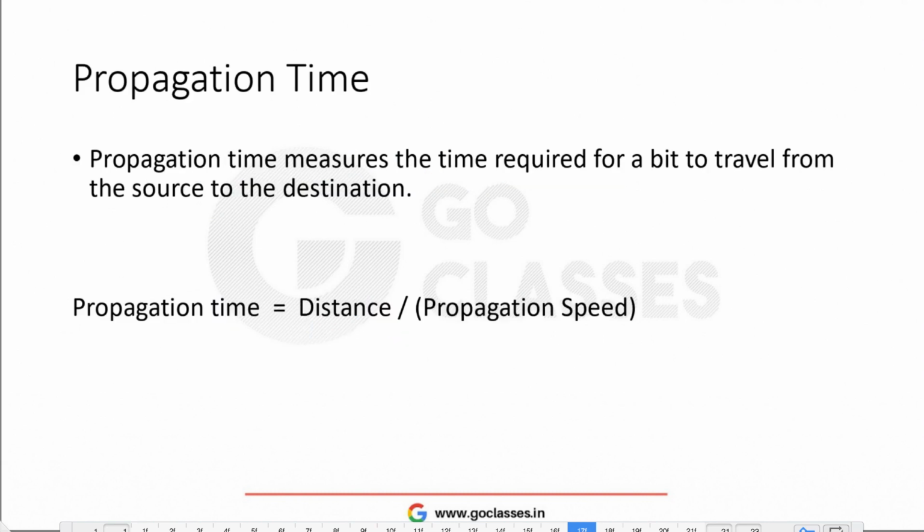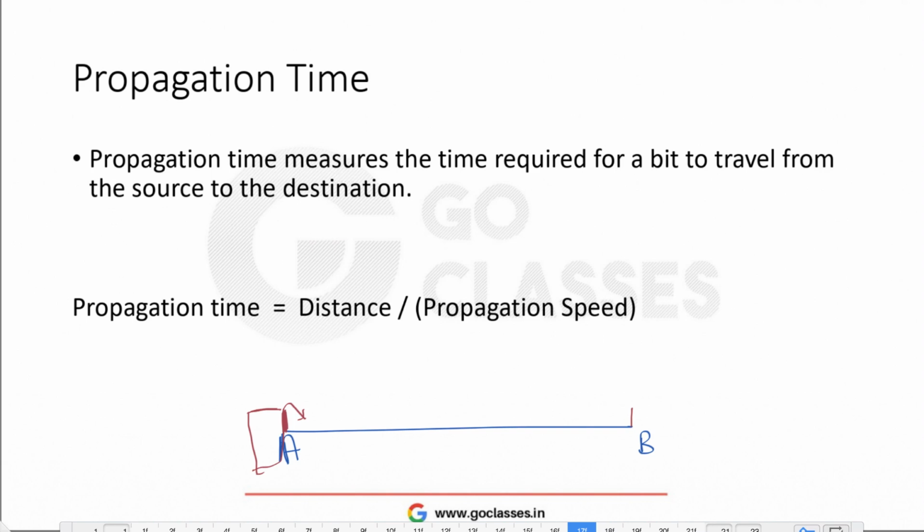Now let me talk about the propagation time and transmission time in more detail. Propagation time measures the time required for a bit to travel from source to destination. This is the source A and this is the destination B. The source generally sends multiple bits, but let's suppose it is sending just one bit. Even if it sends multiple bits, it doesn't matter. You can take any one bit in this packet, so let's take the starting bit. The time to travel this one bit from A to B is called our propagation time.